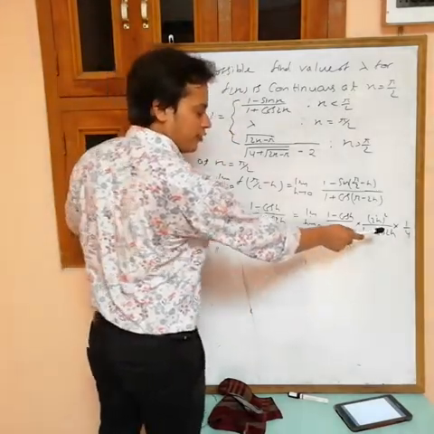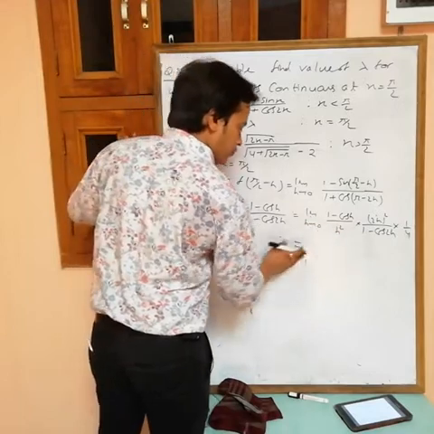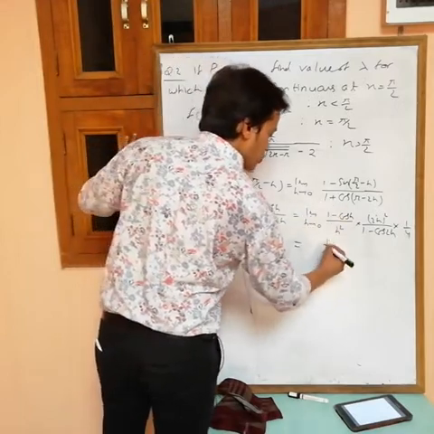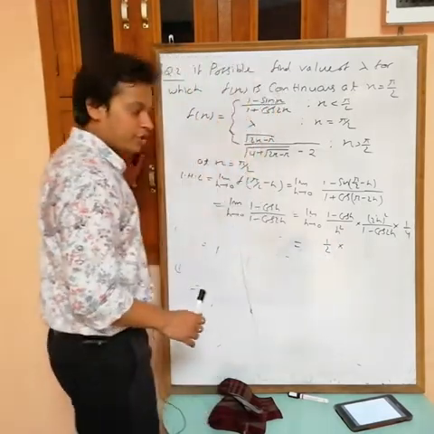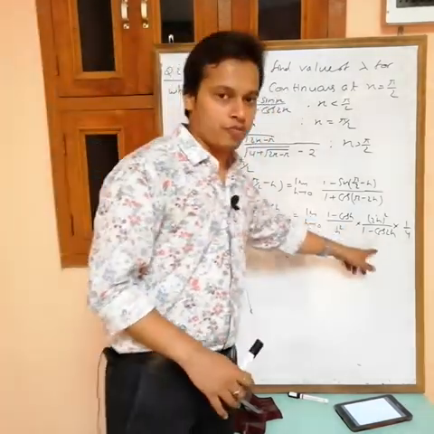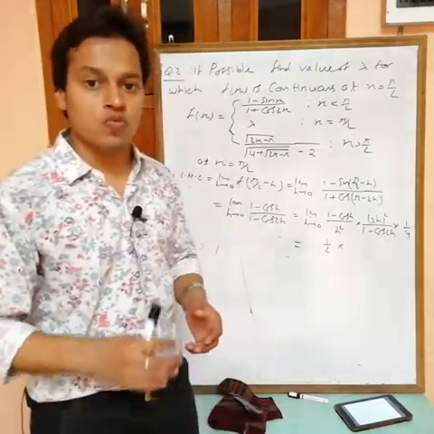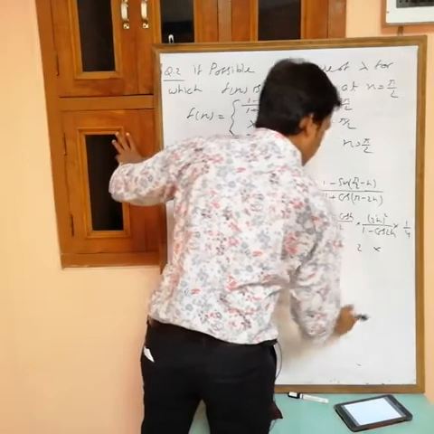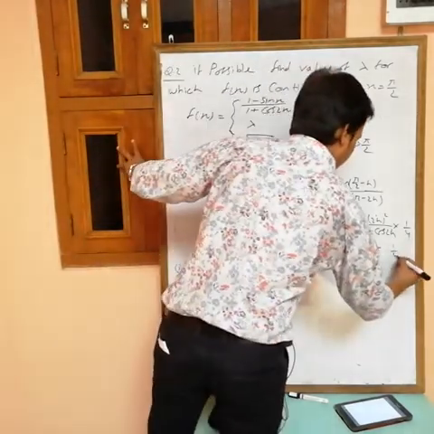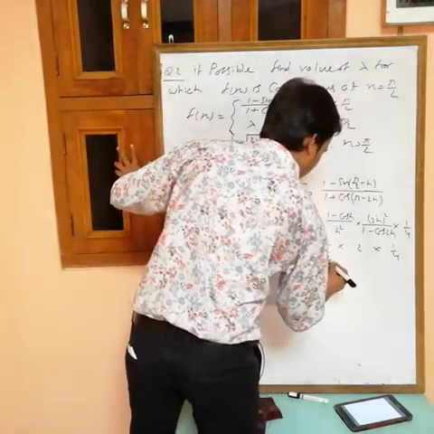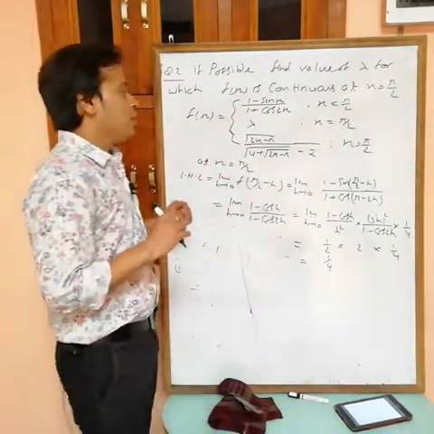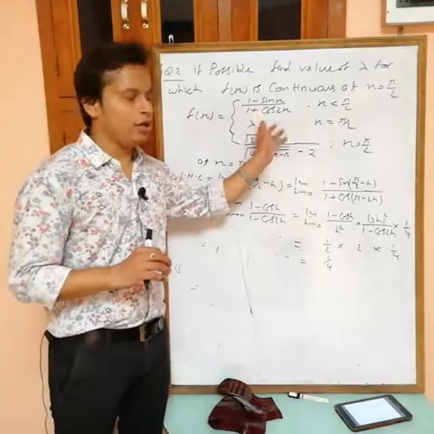So the finite value of this limit, h tending to 0, (1 minus cos h) by h square, standard limit 1 by 2. This is also the same form but just opposite now. So this is equal to 1 by 1 by 2, it means 2. This is equal to 2 and 1 by 4. So the answer we are getting is 1 by 4. So LHL equals 1 by 4. Okay, f pi by 2 is directly lambda.